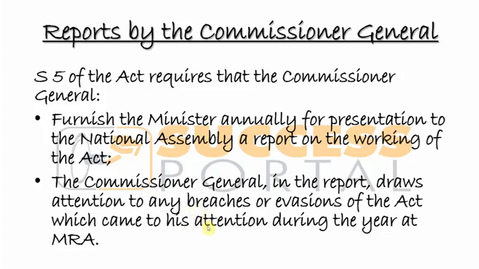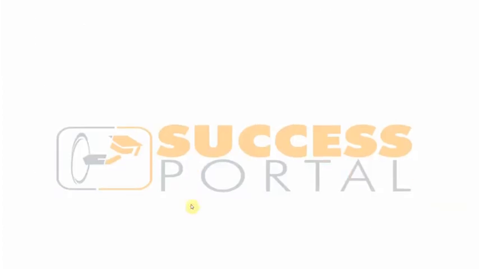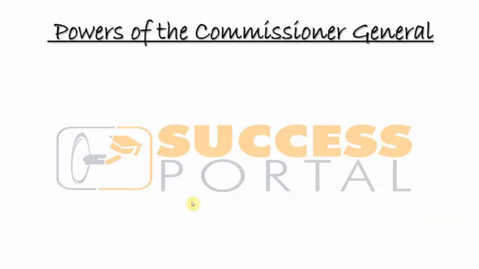So basically, that's to do with reports by the Commissioner. We're seeing that he is mandated to give the Minister of Finance annually a report on how the act has been working during the year, and also in his report make sure that he includes any breach and evasions of the act during the year. So basically that's to do with that.